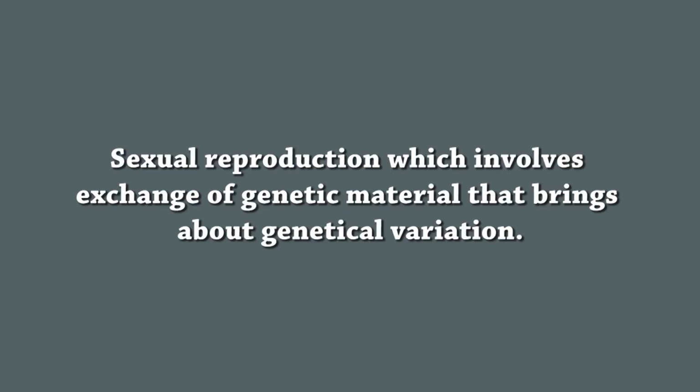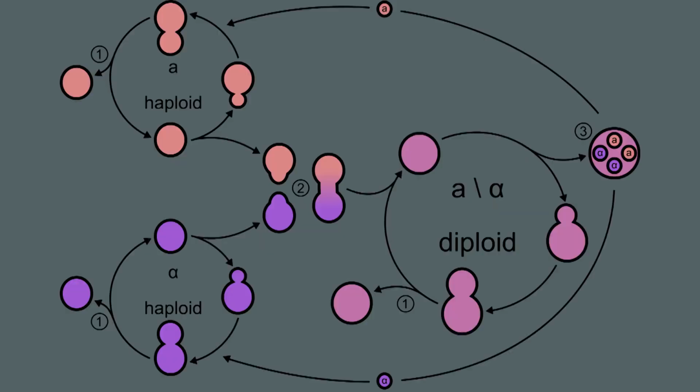These resultant individuals of asexual reproduction will become genetically senile. Hence, they go for sexual reproduction, which involves exchange of genetic material that brings about genetical variation. Budding in yeast and cloning will take place by asexual reproduction.